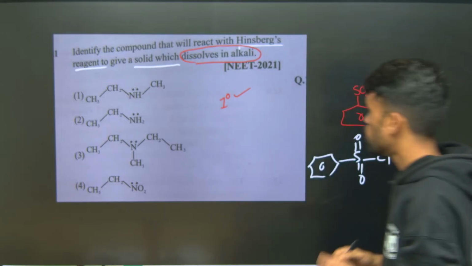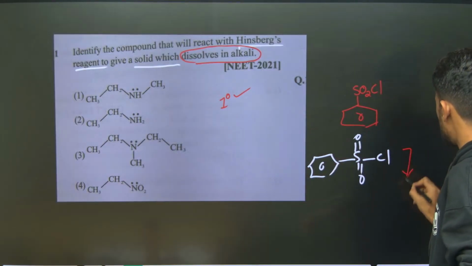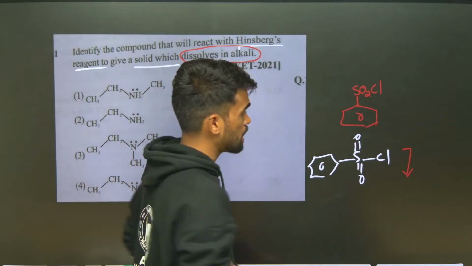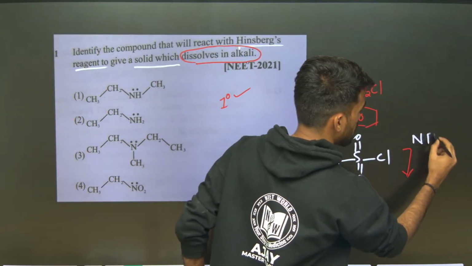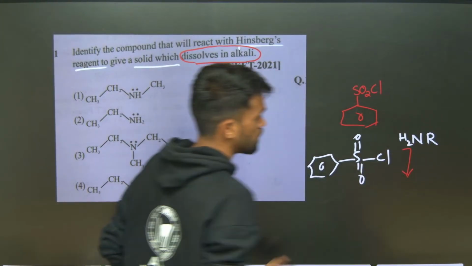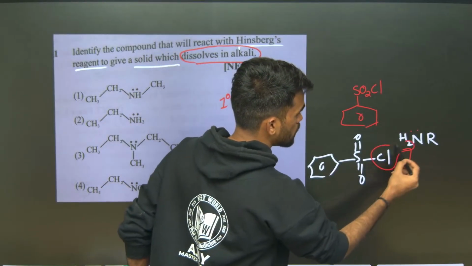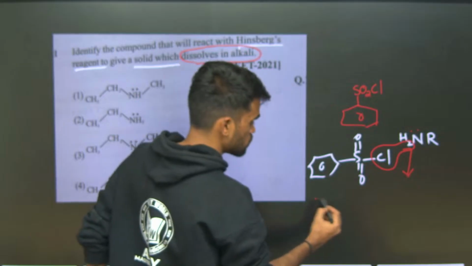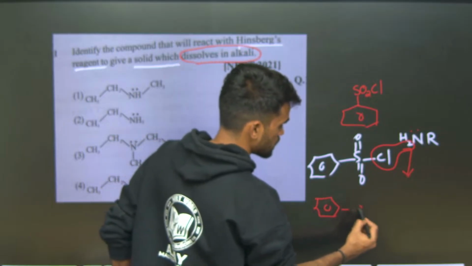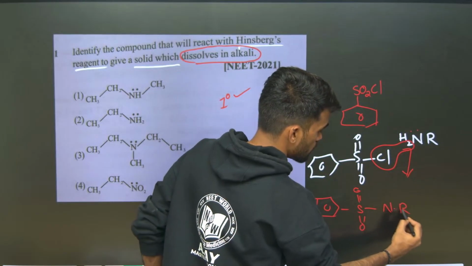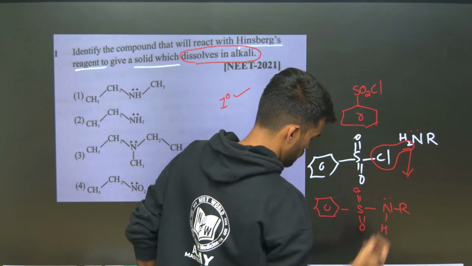And see, what does this reaction mean? We know primary amines have one alkyl group attached to the nitrogen like this, and 2 hydrogens. So now one of the hydrogens on the nitrogen atom and this chloride ion will go out, and it forms something like this: SO2, N, R and one H, something like this it will form.